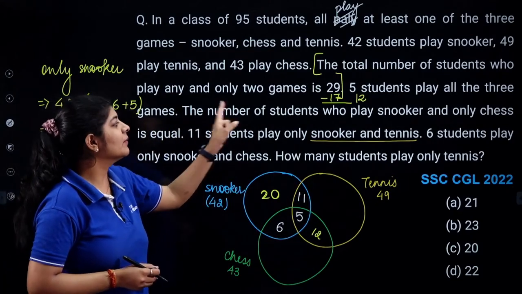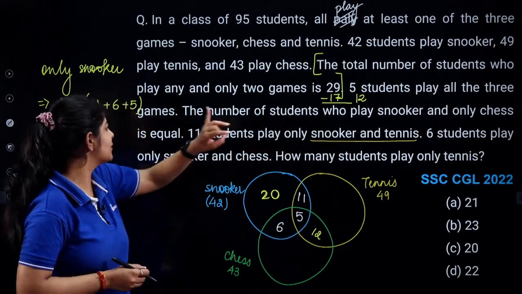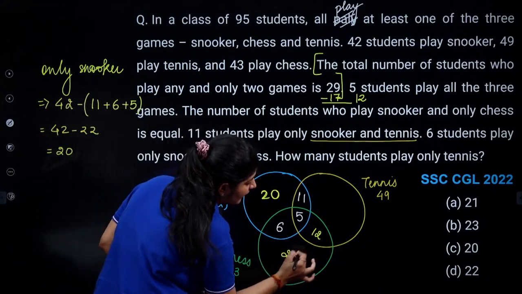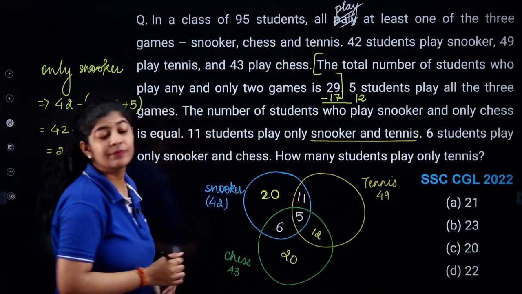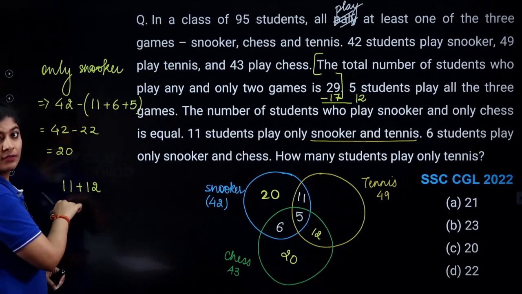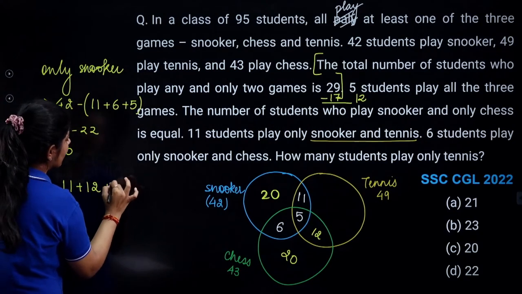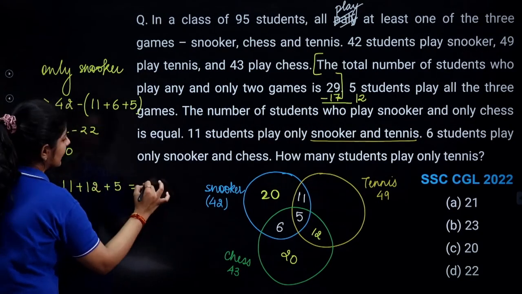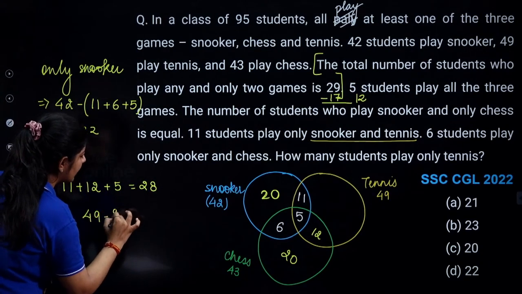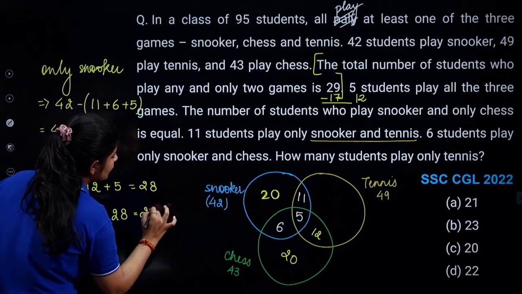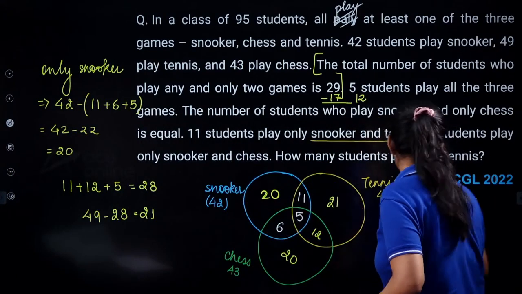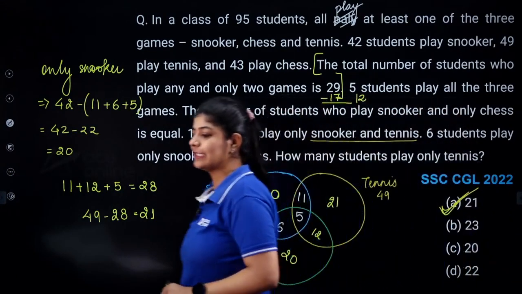And one more thing, the number of students who play only snooker and only chess is equal. So here again we are getting 20, and when I subtract these numbers, 11 plus 12, here we are getting 23, 23 plus 5. So basically here we are getting 28. And when we subtract 28 from 49, we are getting our answer as 21. So basically 21 students are there who only play tennis. That means option A is the correct one.